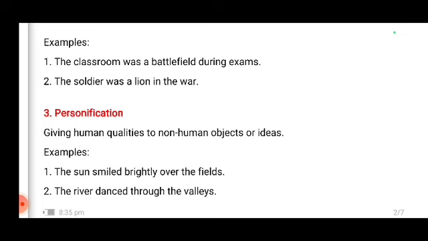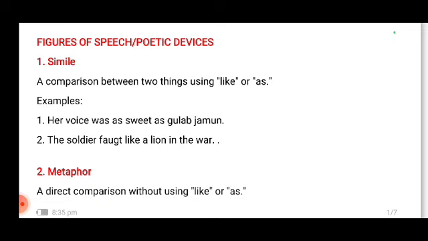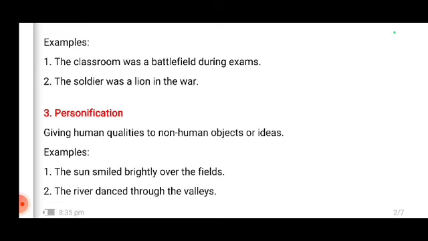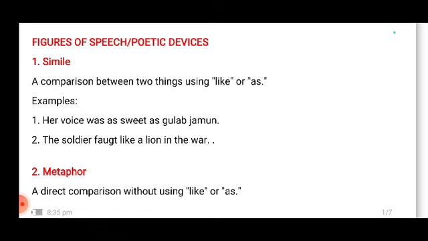Alright, so I'm comparing the classroom with the battlefield, but I'm not using the words like and as here. The soldier was a lion in the war. Again, you can see previously the soldier fought like a lion in the war. I'm using the word like here. But again, I'm doing the same thing here without using like and as. So simile and metaphor, again, similar figures of speech. The difference is only that one is direct and one is indirect comparison.